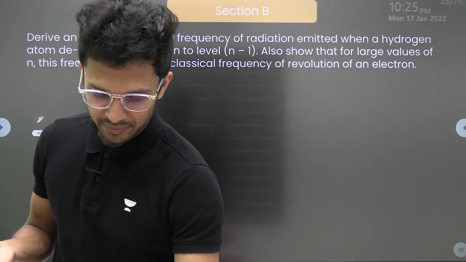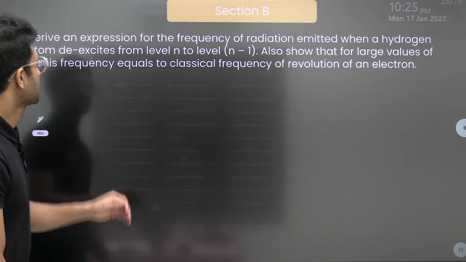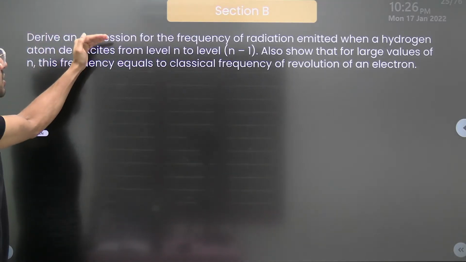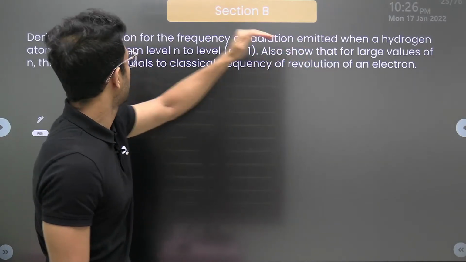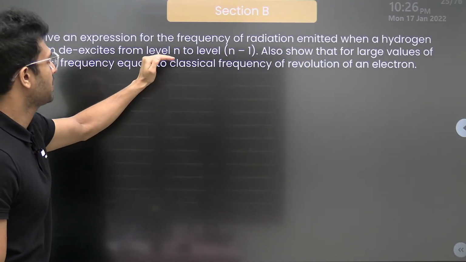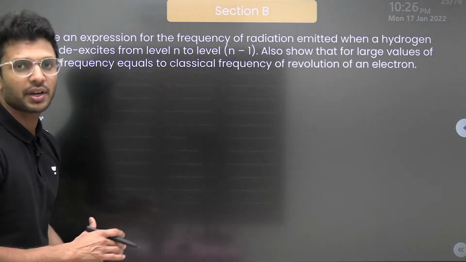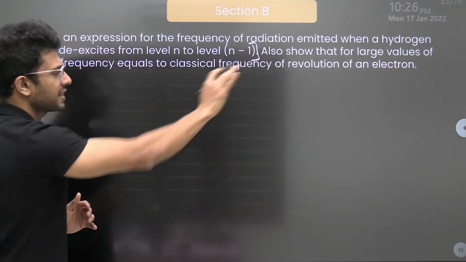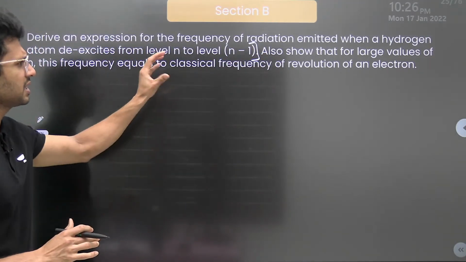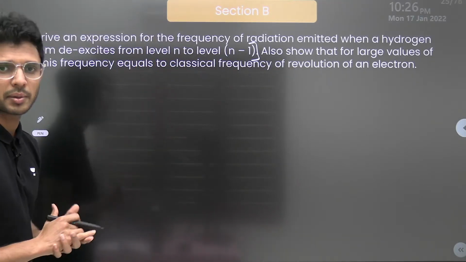Let's do this. First one is: derive an expression for the frequency of radiation emitted when a hydrogen atom de-excites from a level n to a level n-1. First we will do this. Then we will read the remaining part of the question because it's a bit confusing. So I'll discuss part by part.